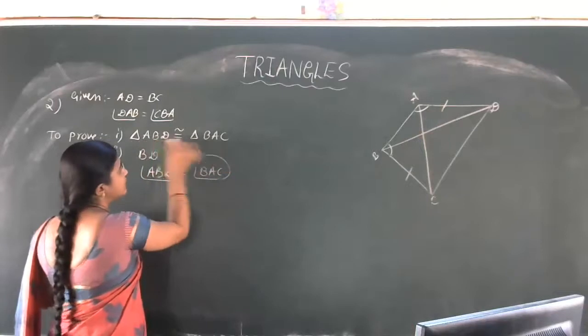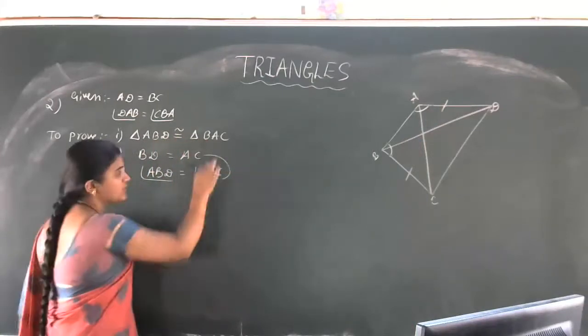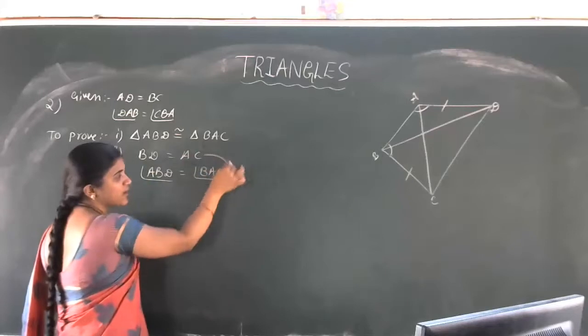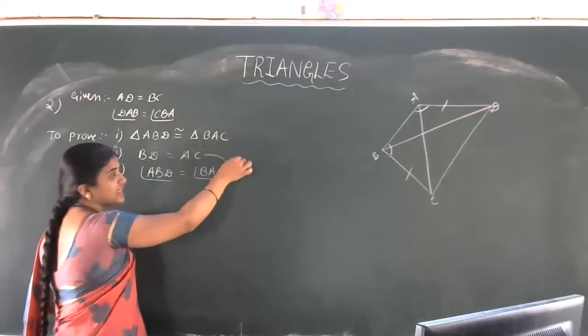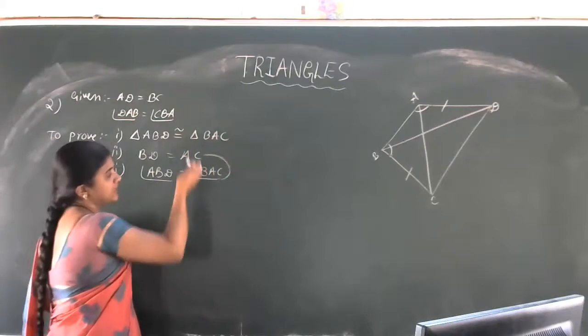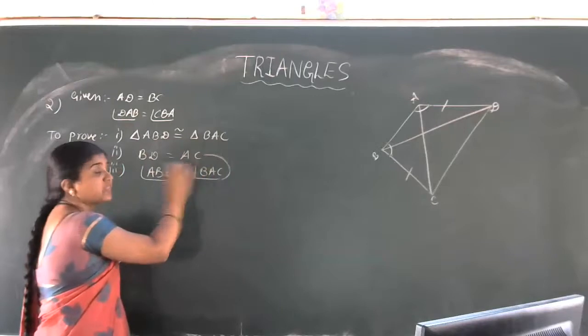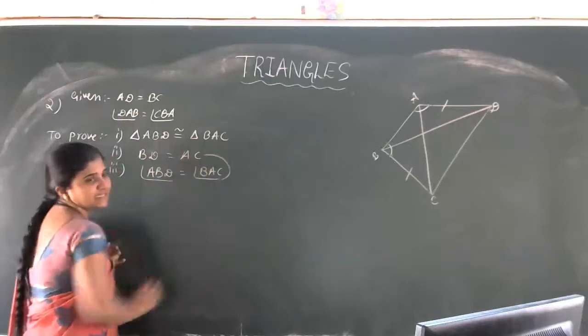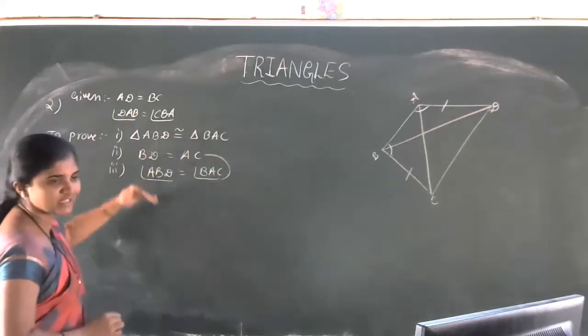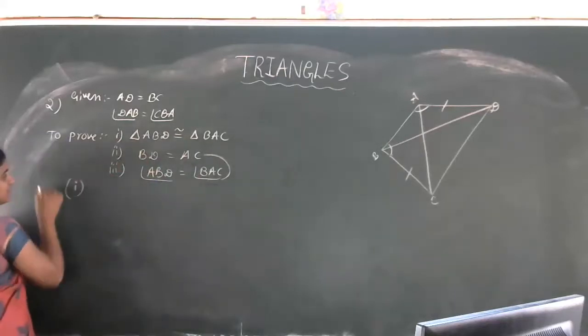First, we have to show that these two triangles are congruent. Automatically, these two are equal because they are CPCT of the first one. But before saying this is CPCT, we first have to prove this one. Then only we can say CPCT. So shall we start with the first question? First one. Now let us start with the proof.